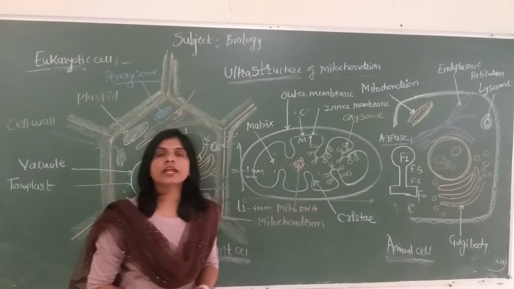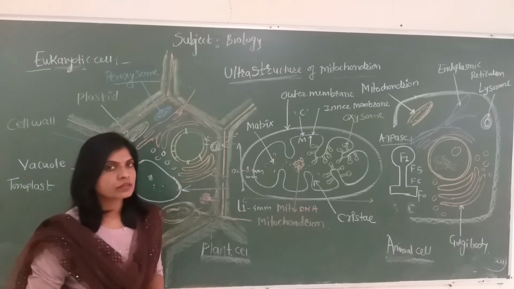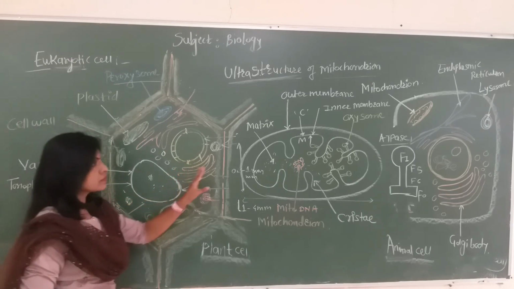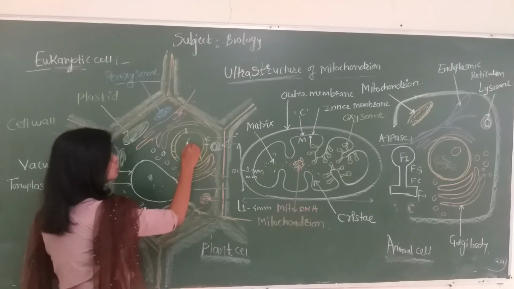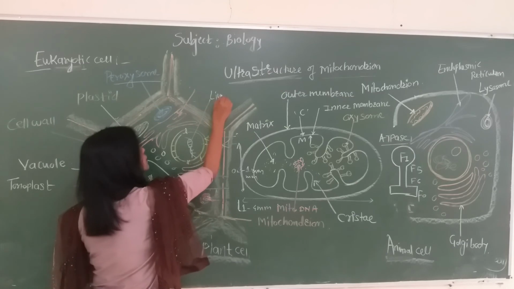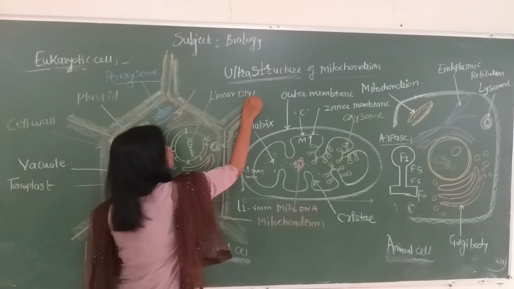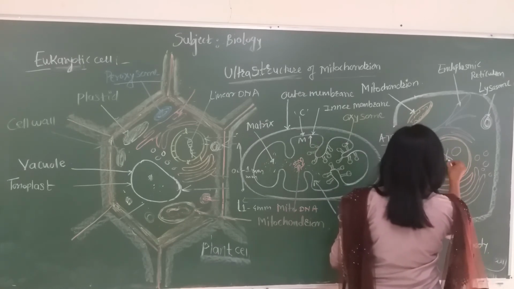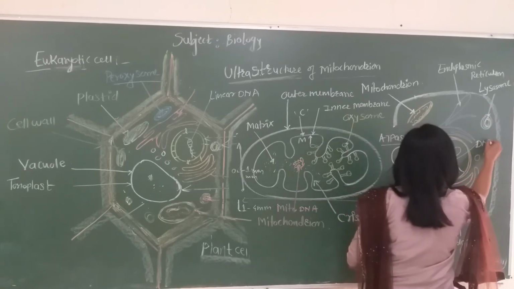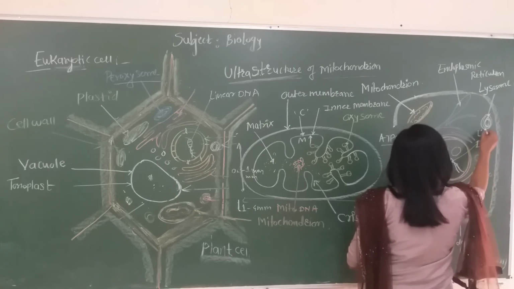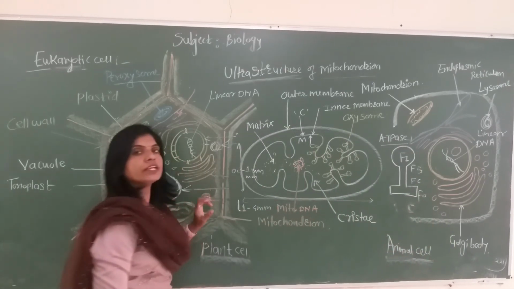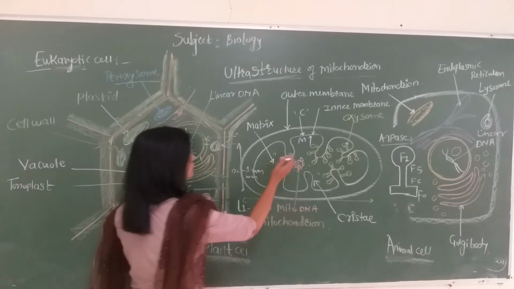MitoDNA is circular and double-stranded. It is a very specific feature. Even though mitochondria are present in eukaryotic cells like plant or animal cells, when we observe the DNA in the nucleus of such a eukaryotic cell, the DNA is linear, or filamentous DNA. But in the same eukaryotic cell, the mitochondria have their own DNA that is not linear.